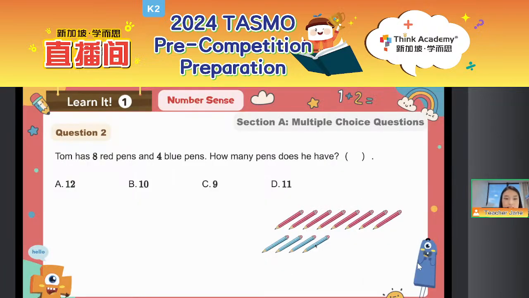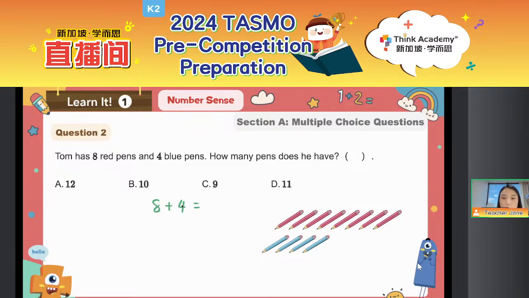So everyone, let's have a look at question 2. This time is quite easy, right? Tom has 8 red pens and 4 blue pens. How many pens does he have? So this time, we want to know how many in total, right? So what we need to do is just to use 8 plus 4, so that we know this is already bigger than 10.